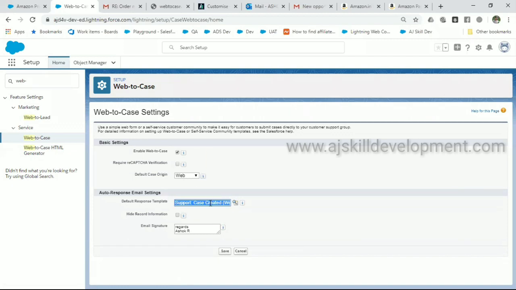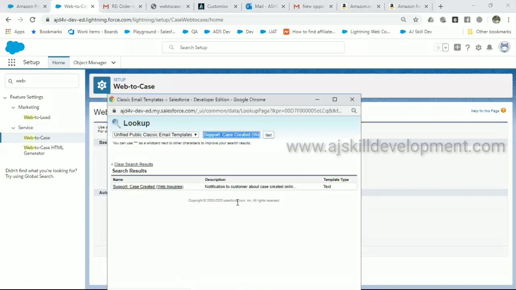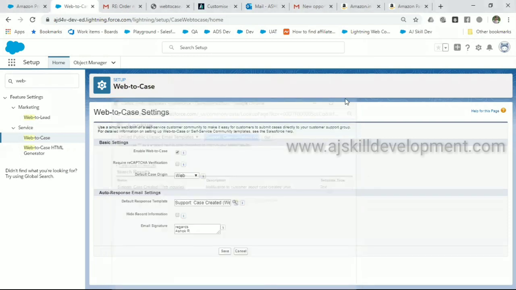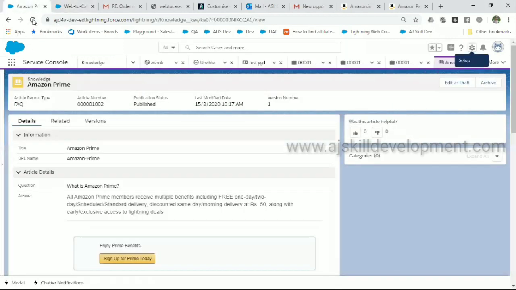Then you can select the response from here. The response means we are receiving some response, right? Whenever we create the case, the response is nothing but the email templates. This email template is something you can create, even your own email template, or you can use the existing template. What if you have to create a new template?